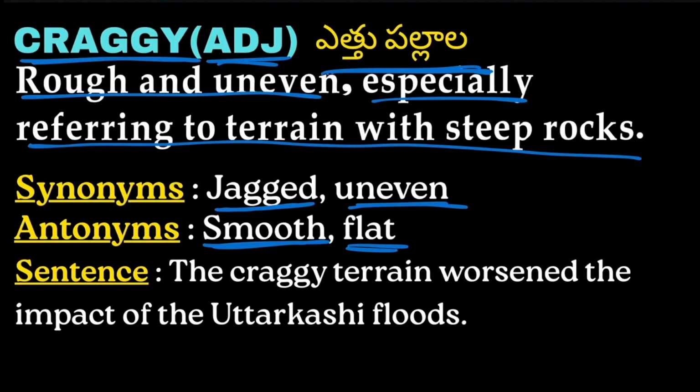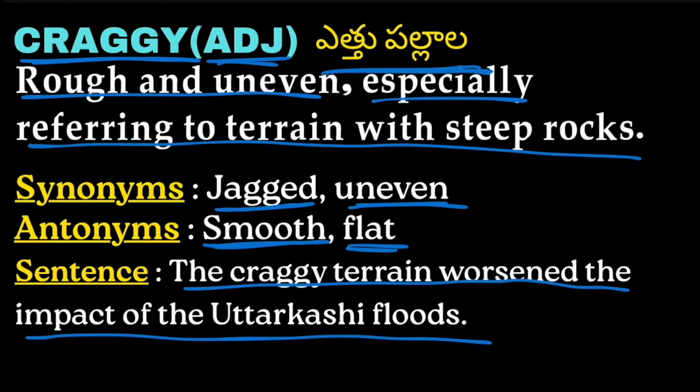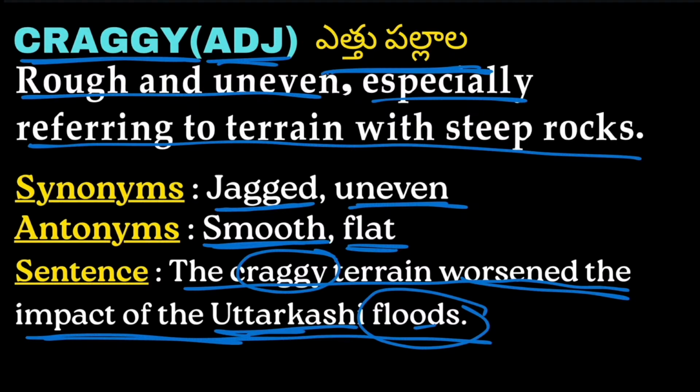Example: the craggy terrain worsened the impact of the Uttarakashi floods. So the craggy terrain, the rough and uneven terrain, worsened the impact of the floods. The name of the floods is Uttarakashi floods.